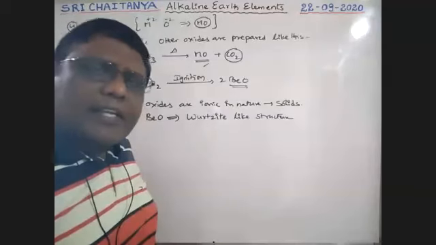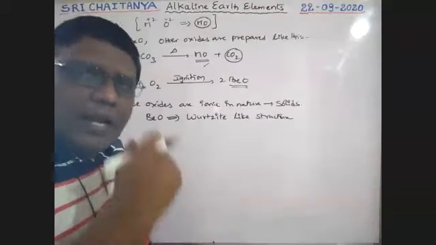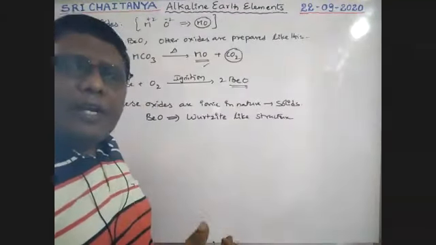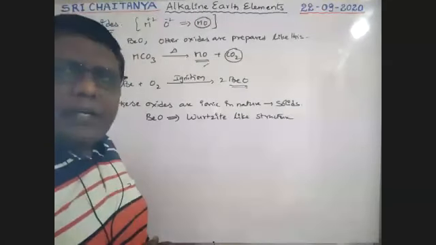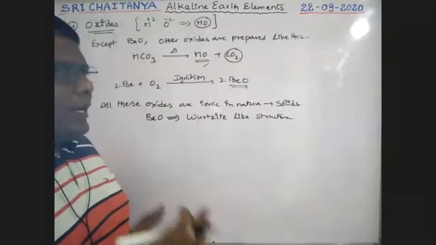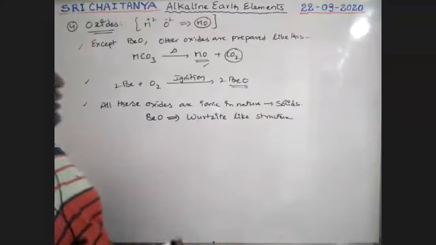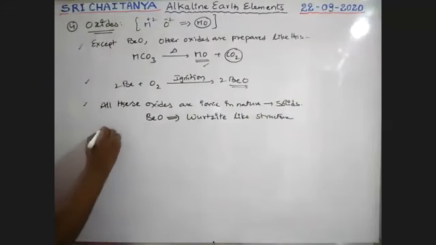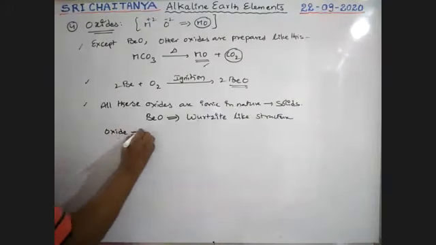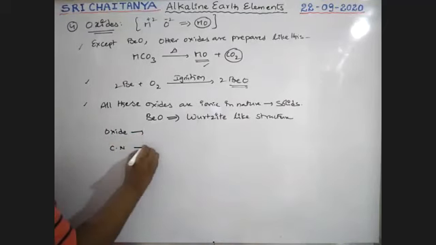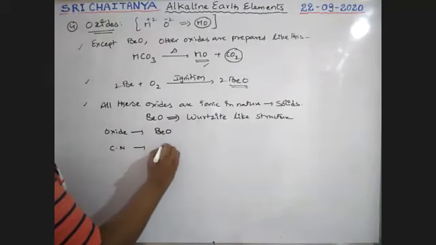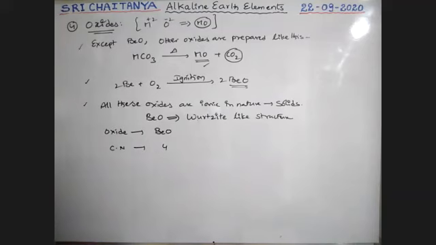Whenever a solid ionic crystal is formed, automatically there should be a coordination number. So what is the coordination number of these metal ions? See here, beryllium oxide has coordination number 4, boys.